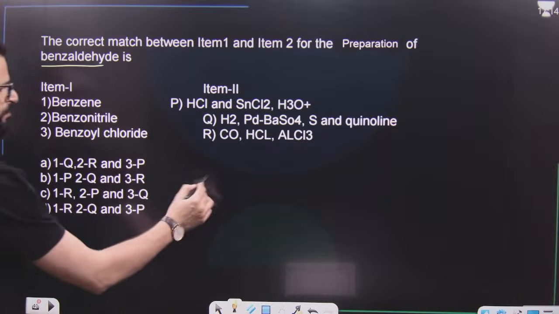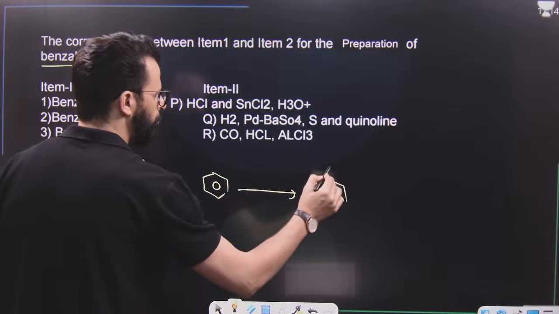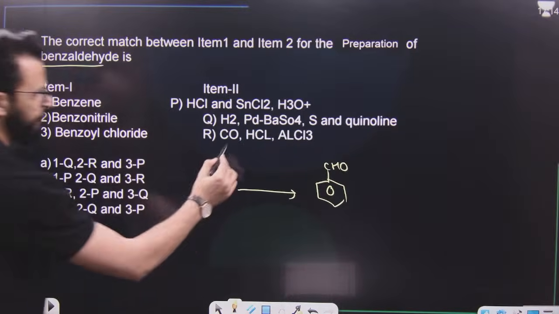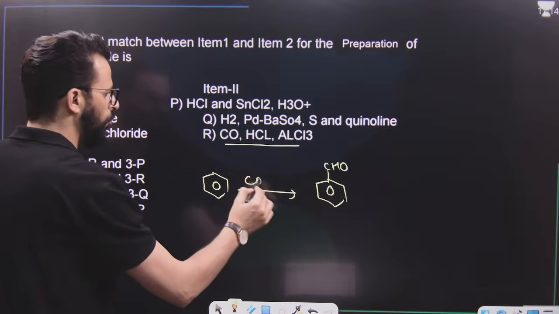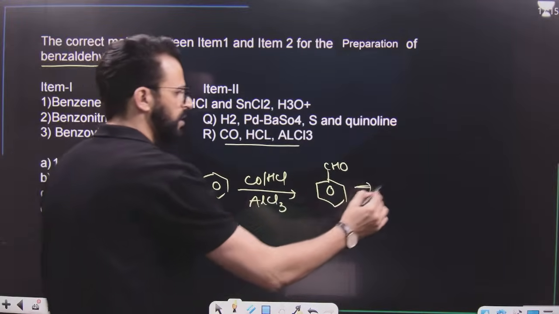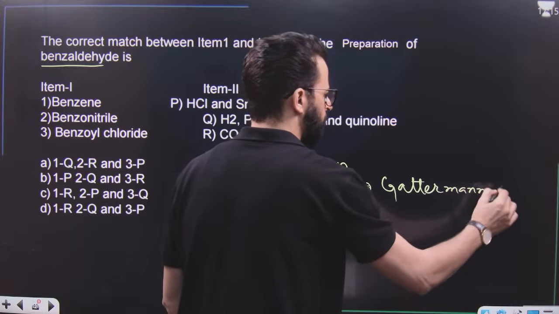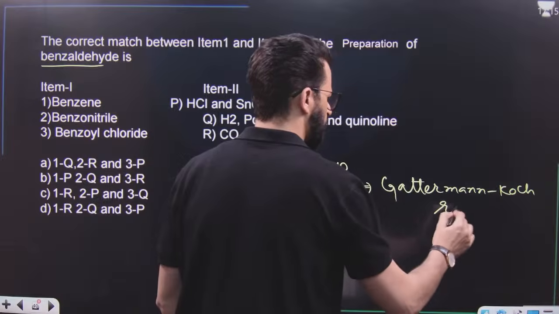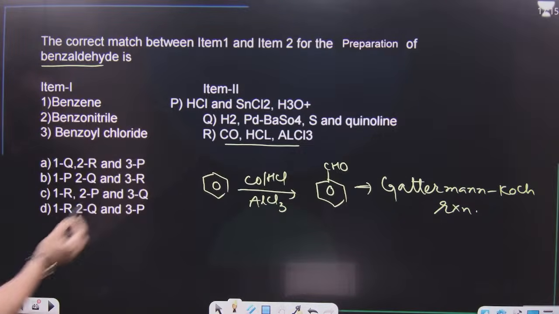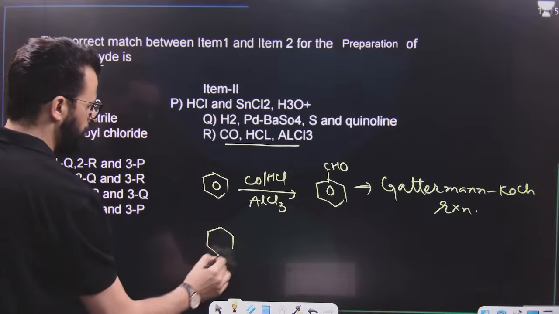Have a look. Benzene is the first one. How will you convert benzene to benzaldehyde among these? We will use COHCl, AlCl3. This is known as Gattermann-Koch reaction. I hope this is clear to you. So I can simply say one is R. One is R means either C or D. Now, second is benzonitrile. Benzonitrile is this one.